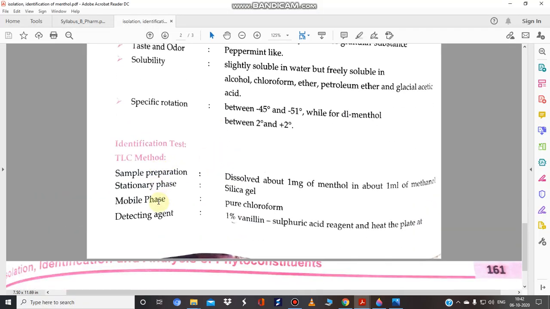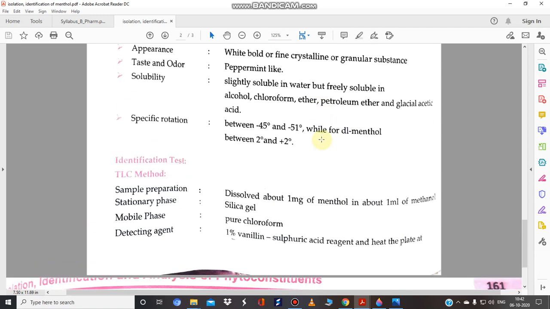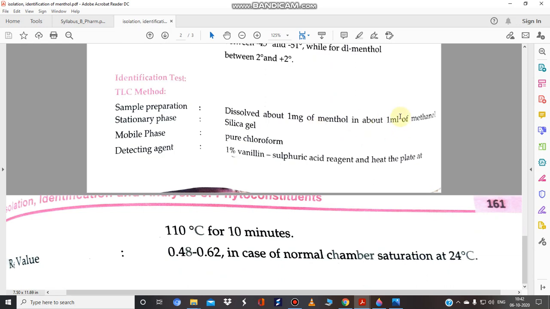As you can see, sample preparation. First of all, we have to prepare our sample. We will take not the oil, but menthol here, because we are using the identification test for menthol. So 1 milligram of menthol is put in about 1 ml of methanol, because we know it has solubility in organic solvents. So we will dissolve menthol in the solvent.